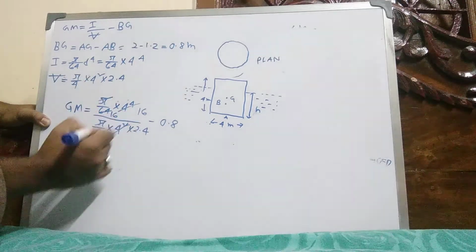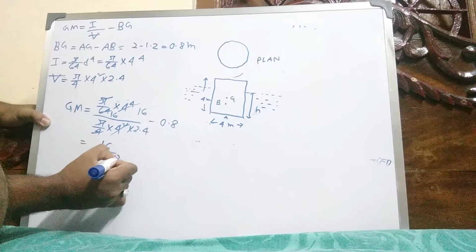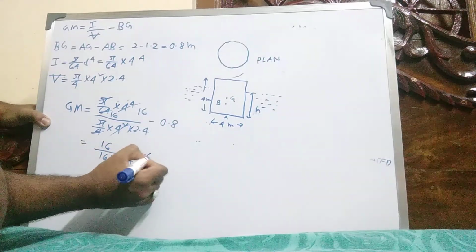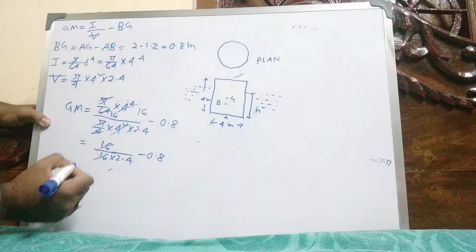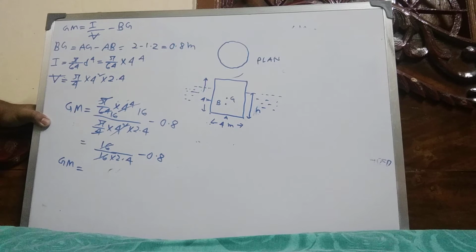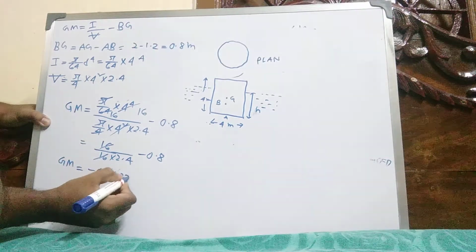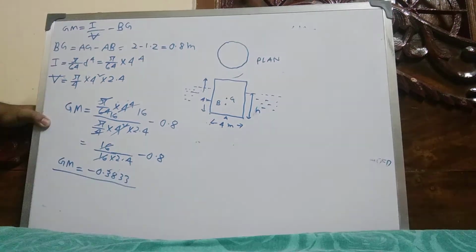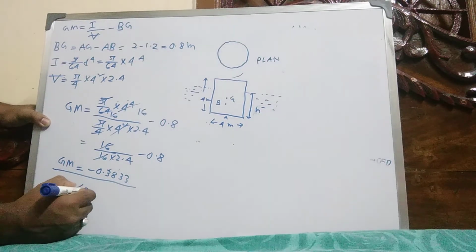So 16 divided by 16 into 2.4 minus 0.8, and 16 cancels out, so GM value is minus 0.383.